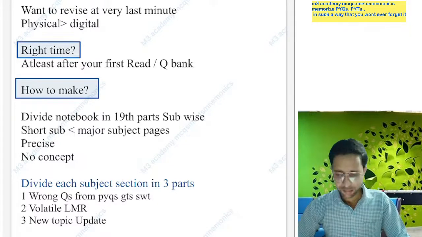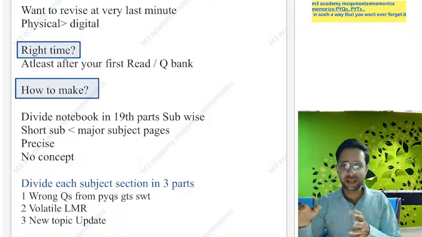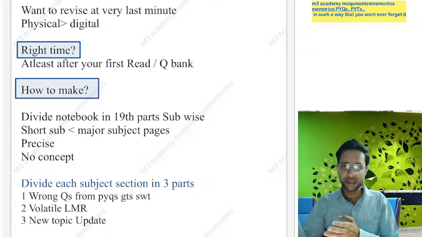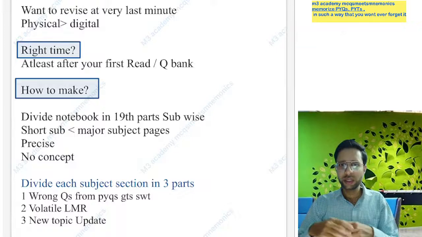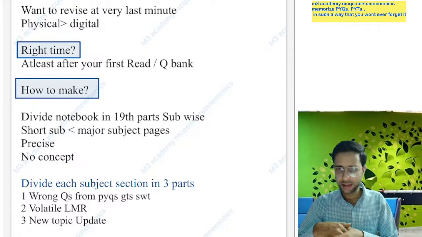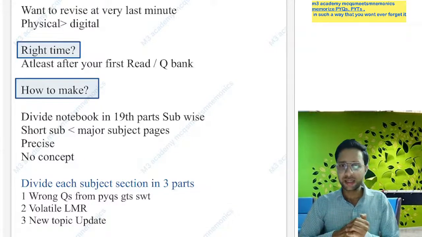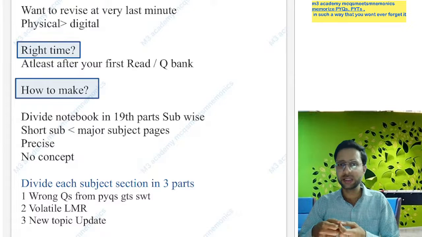So this is the best time. Obviously the NEET PG exam is near, INI-CET is near, and this is a perfect time to make the 28 notebook if you have not started yet. Yes, this is the right time. If you start making the 28 notebook from the first day of your preparation, obviously on the first day your syllabus is too vast.